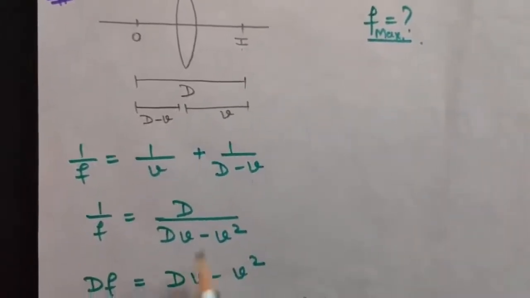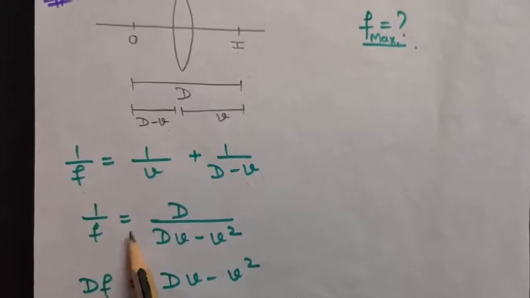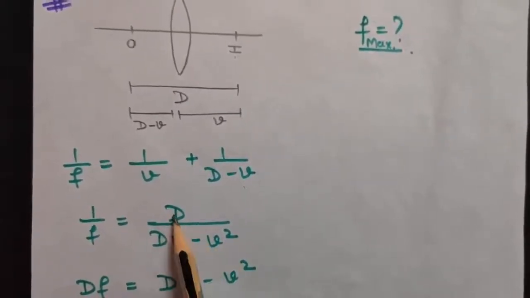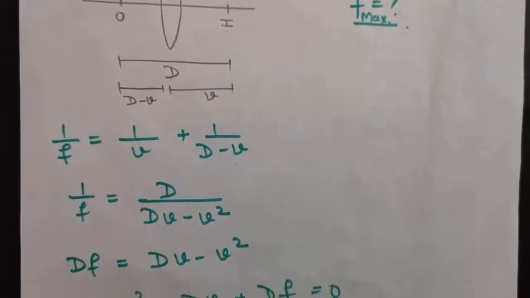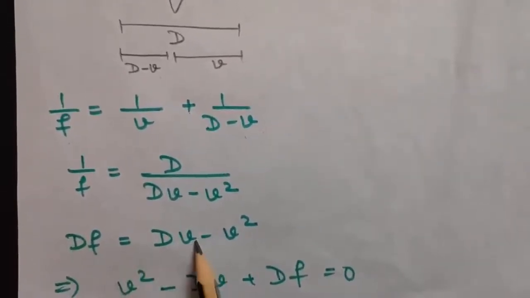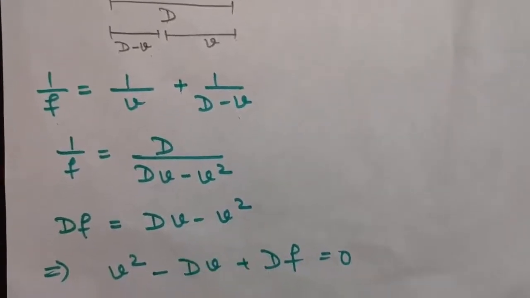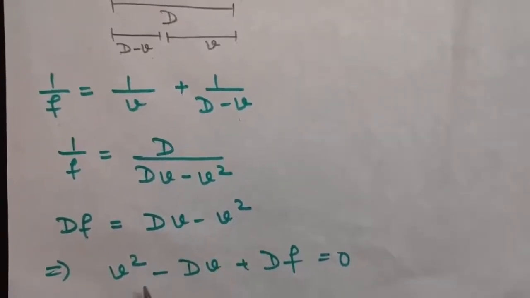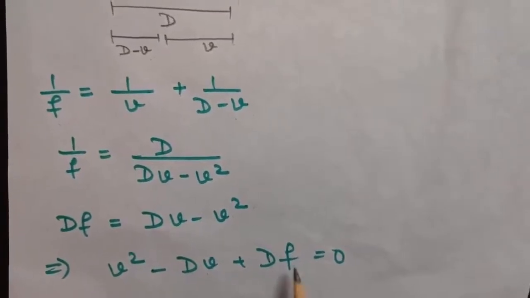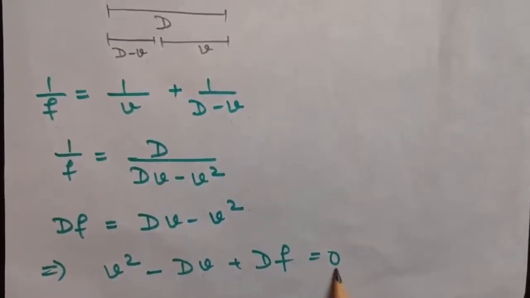So from here, if you take the LCM, you will get 1 upon f is equal to (d - v) upon v square in the denominator and d in the numerator. Okay. So now after cross multiplying it, you will get df is equal to dv minus v square, or you can write this equation in the form of a quadratic equation like this, that is v square minus dv plus df is equal to 0.